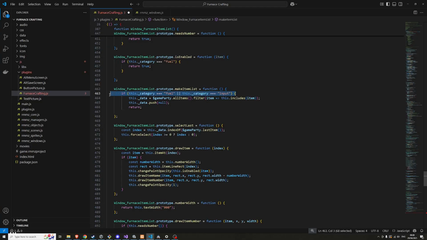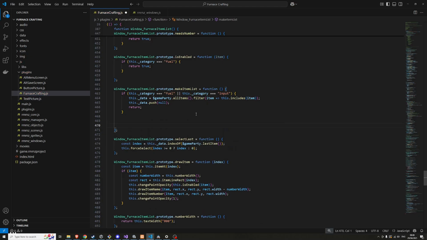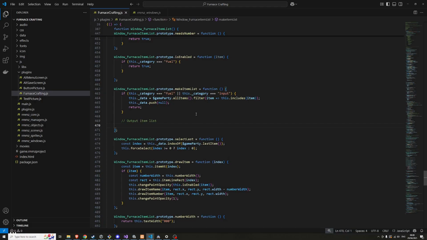And this can be removed because it's all of the windows. Oh no, that's wrong. I've literally just said it's not the output window. So I'll need some sort of catch-all here. Well, not a catch-all, a fallback. That's what I'm looking for. So if it's fuel or input, get all the items from the inventory and filter it, and then push nothing at the end.